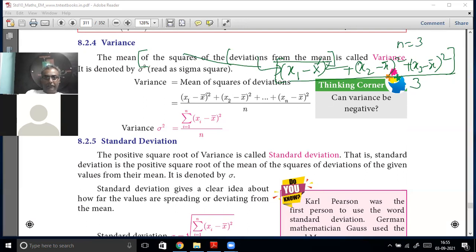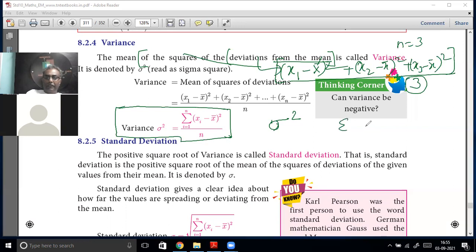That is called variance. So x1 minus x bar the whole square plus x2 minus x bar the whole square plus xn minus x bar the whole square, divided by n. I am giving this for n equal to 3; the general formula is n. That is only variance. You are learning a new formula and a new word, variance. Variance is a measure of dispersion. Variance is denoted by sigma squared.